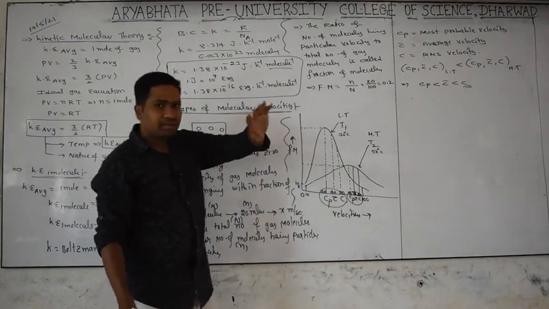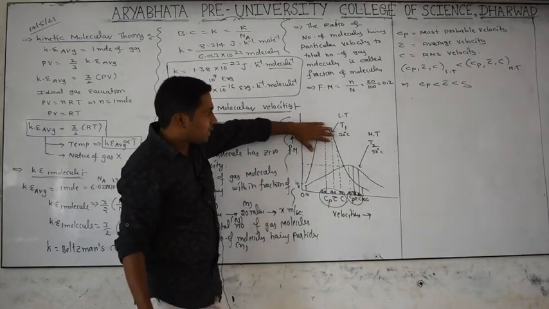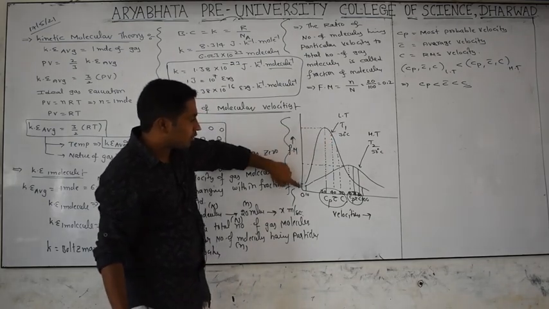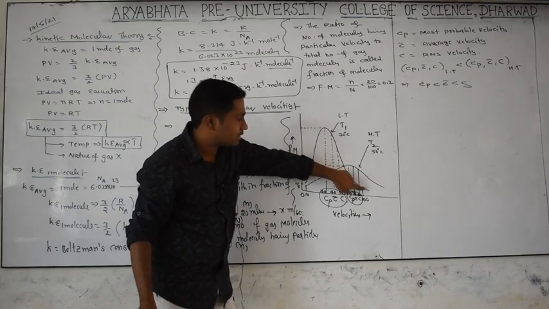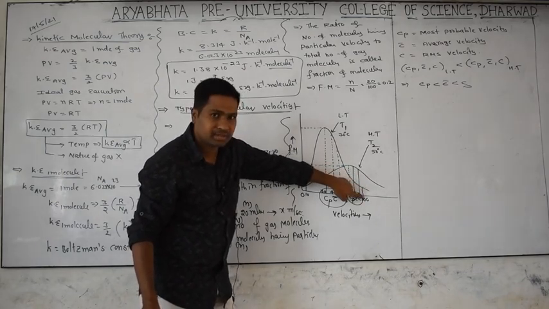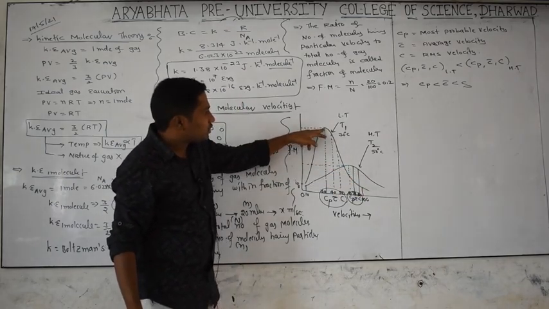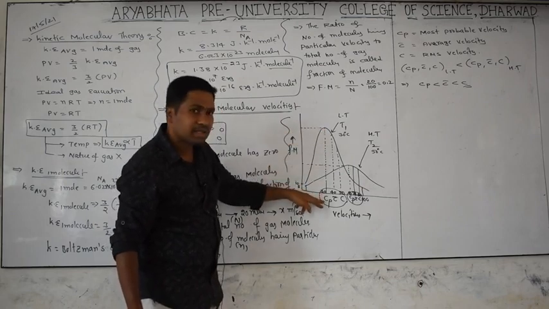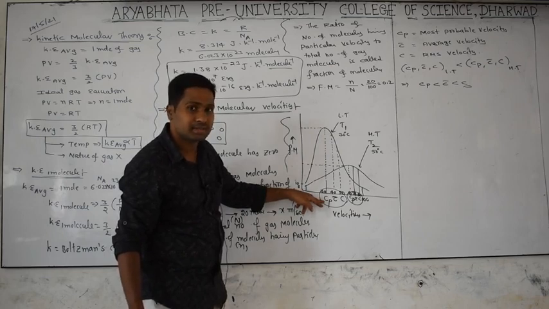Once again, if you take any gaseous sample at a particular temperature, a small number of molecules have low velocity and a small number of molecules have high velocity. The velocity that the maximum number of molecules have is called the most probable velocity. Most probable means most of the molecules have that velocity.